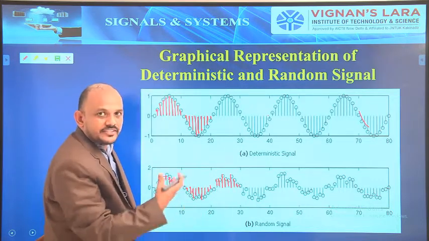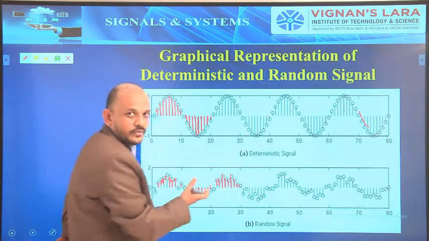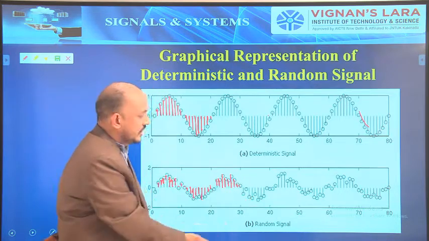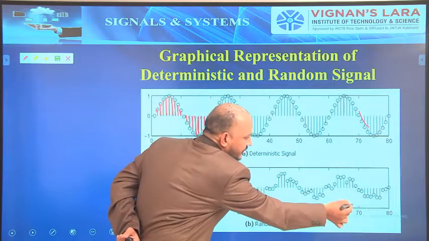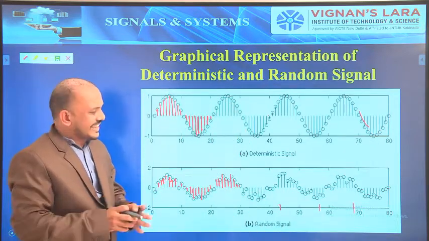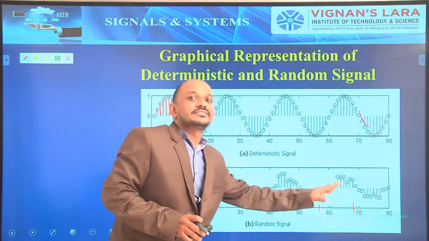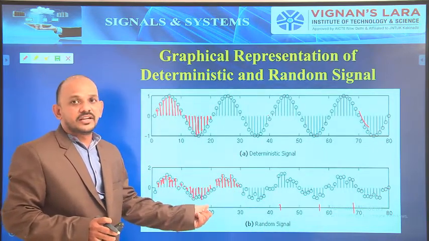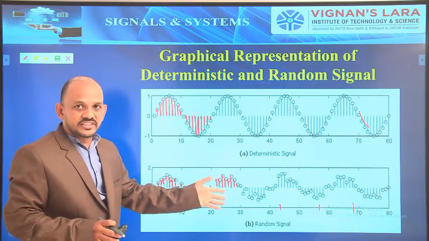We have different values at different time instants. So, we can't predict. That is, there is uncertainty. How the signal will be at this point, how the signal will be at this point, and how the signal will be at this point. So, there is no certainty. There is uncertainty with respect to its value at some time instants. Hence, this is called a random signal because it is varying randomly.